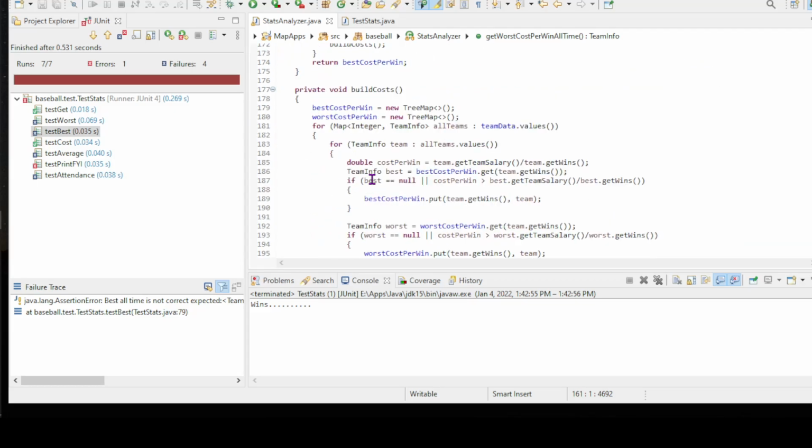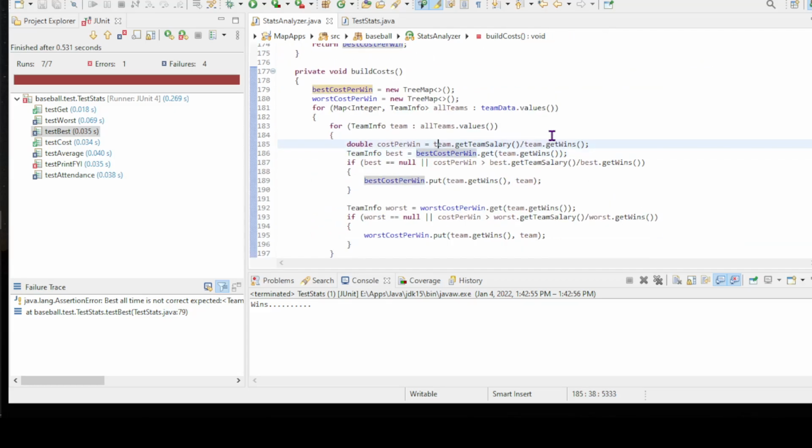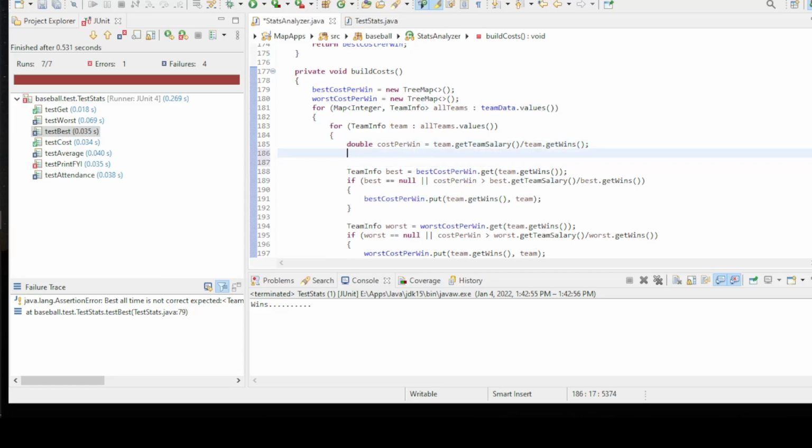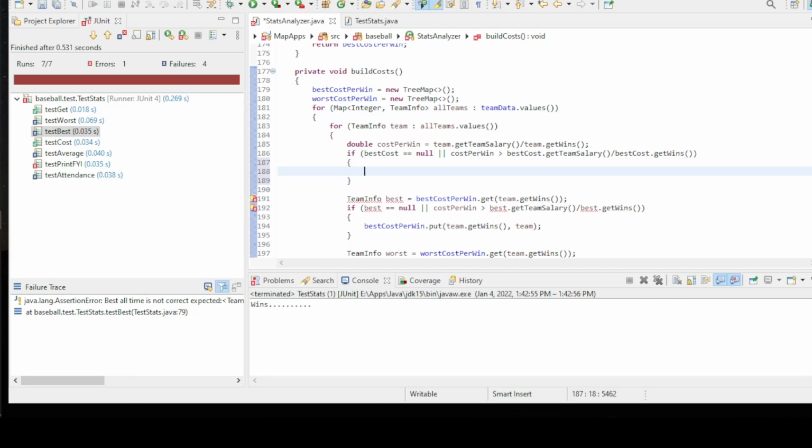So one more check I need to do right inside of here. So I need to say if best cost is equal to null, or same thing here. I'm just going to copy this. And now this is best cost. So this is the best overall right there. Then if I'm better than the best overall, then I switch that team out.